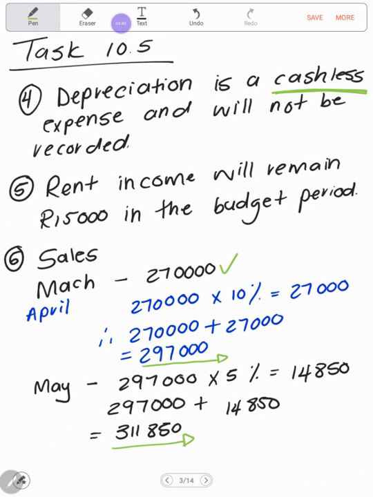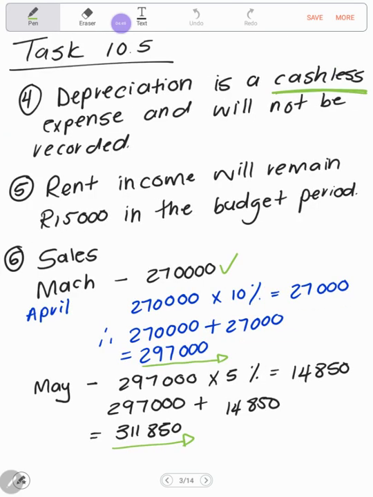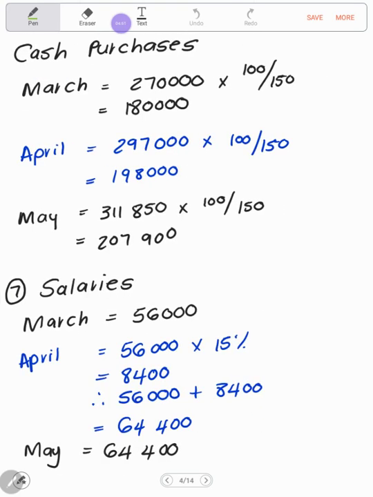And then you can quickly work out your cash purchases. Moving back to note number 1, where they said the markup is 50% on cost and is going to remain that way for the budgeted period. We can then take the sales amount that we just worked out and work out our cost of sales for these particular months.